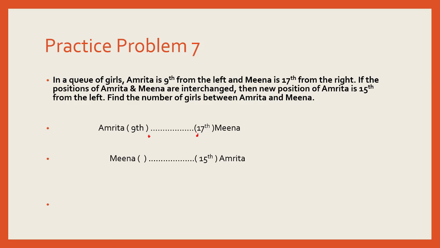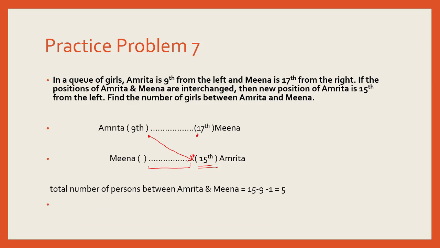After the exchange, Amrita is moved to Meena's original position, and she becomes 15th from the left. We are being asked how many girls are there between Amrita and Meena. So the total number of persons between Amrita and Meena would be new position of Amrita minus older position of Amrita minus 1, leading us to 5 girls between Amrita and Meena.